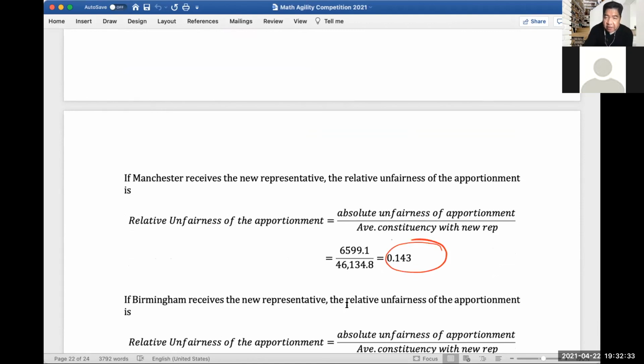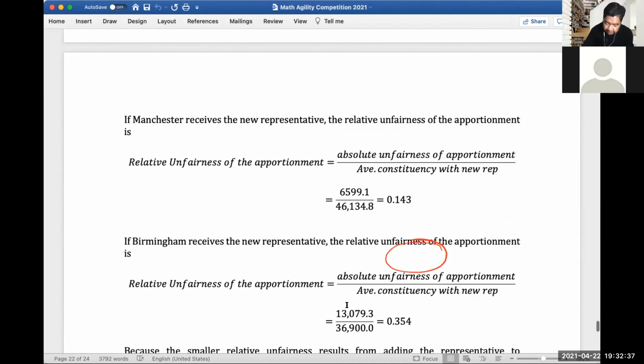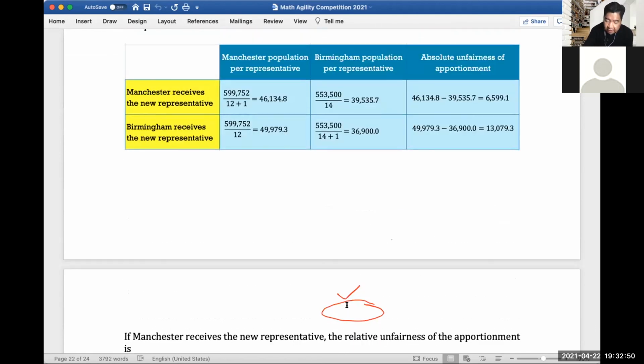Same thing with Birmingham. So absolute unfairness is 13,079.3, which is this, right? Divided by the average constituency, this one here, with new rep. So if you look at the table again, that's 36,900. This one here, not this one. Earlier, we used this and not this one as our denominator in the relative unfairness of apportionment.